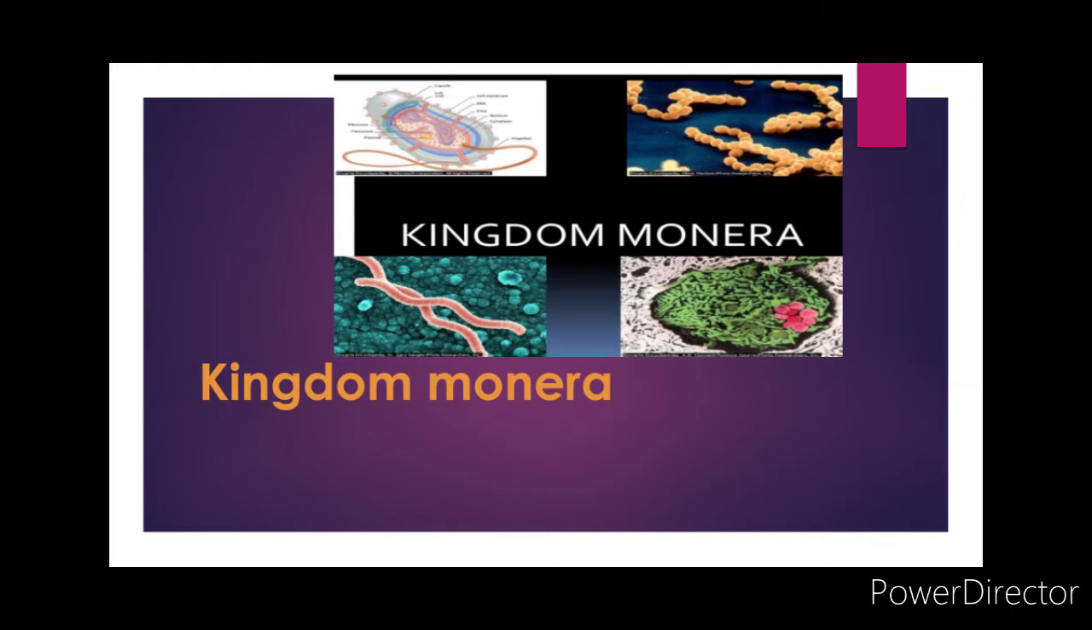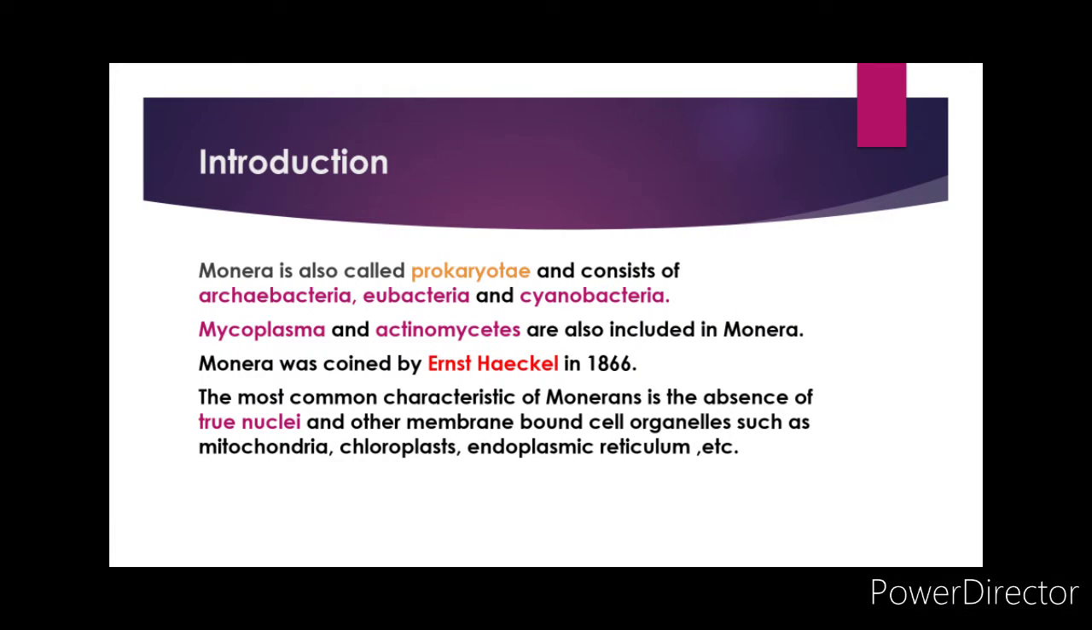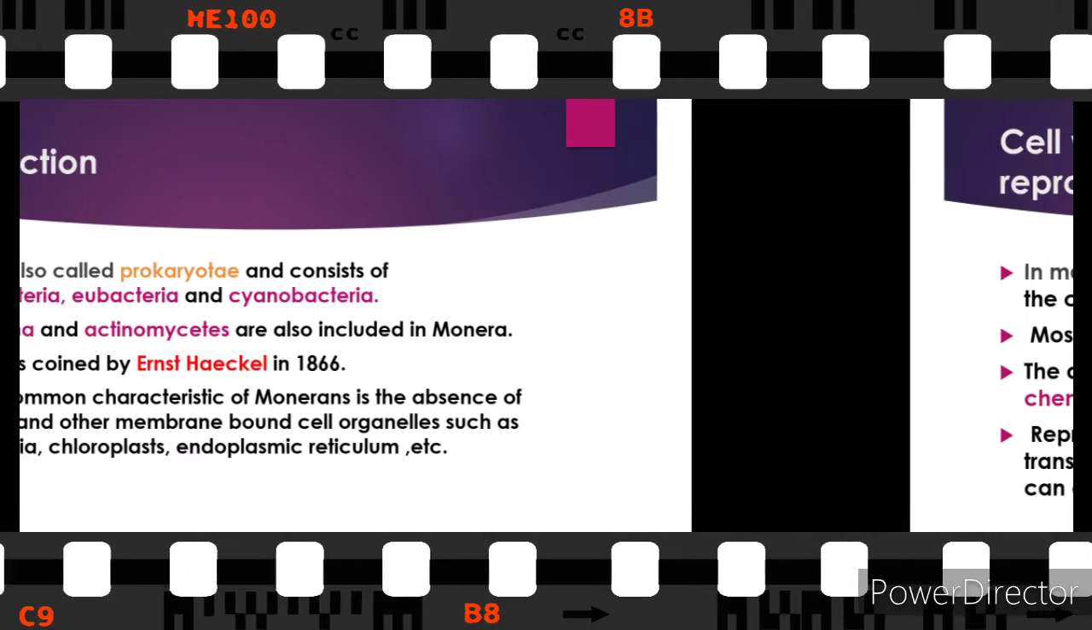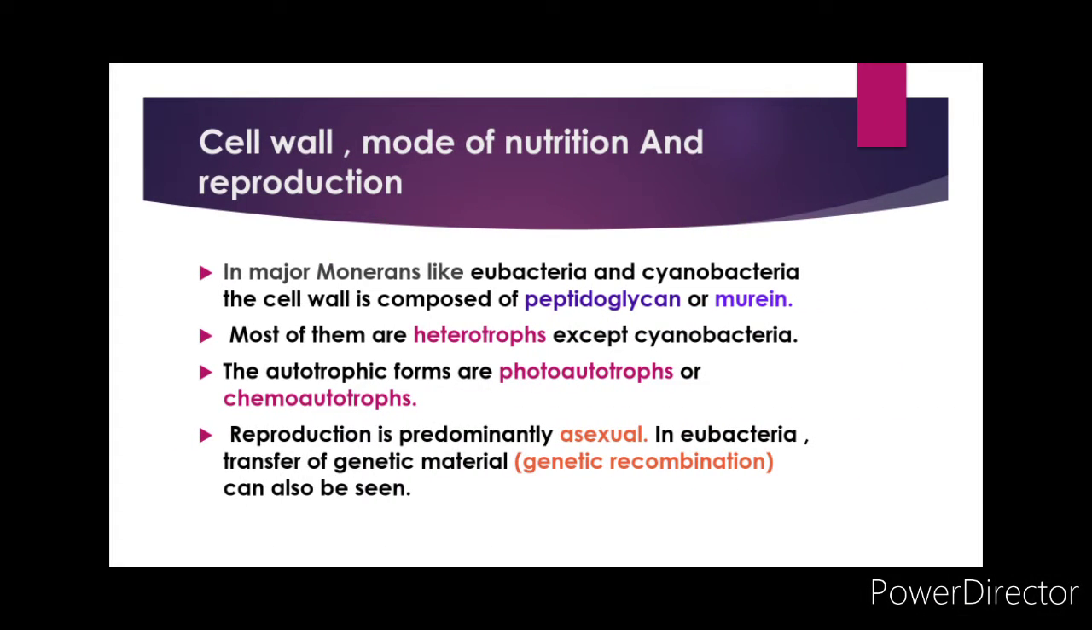Let us start with the first kingdom, Kingdom Monera. Monera is also called prokaryote and consists of archaebacteria and eubacteria and finally cyanobacteria. Mycoplasma and actinomycetes are also included in this kingdom, and this term was coined by Ernst Haeckel in 1866. The most common characteristic of Monera is the absence of true nuclei.